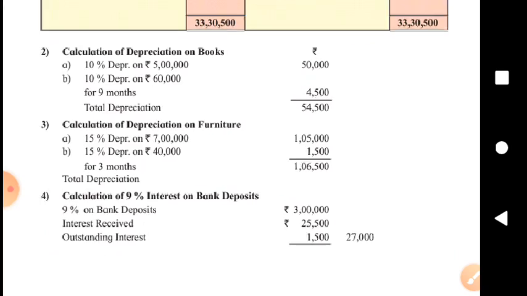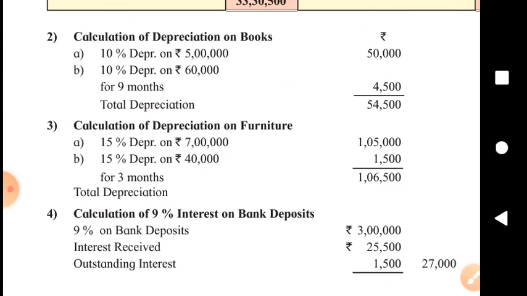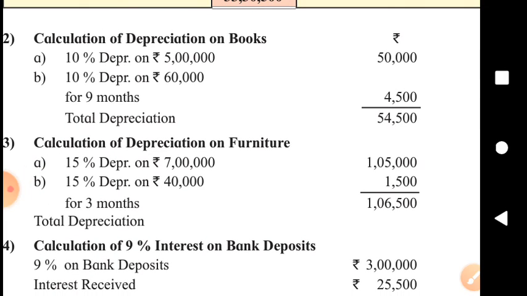Go to the calculations of depreciation on books. Here you can see clearly 10% of 5 lakh 50,000, but 10% of 60,000 for 9 months 4,500. So total depreciation 54,500.